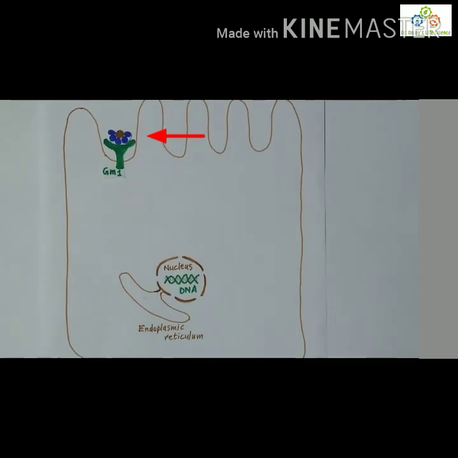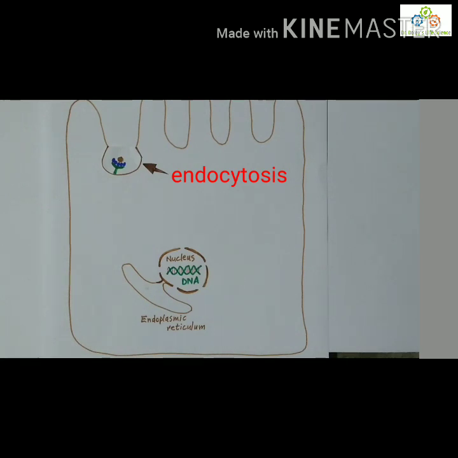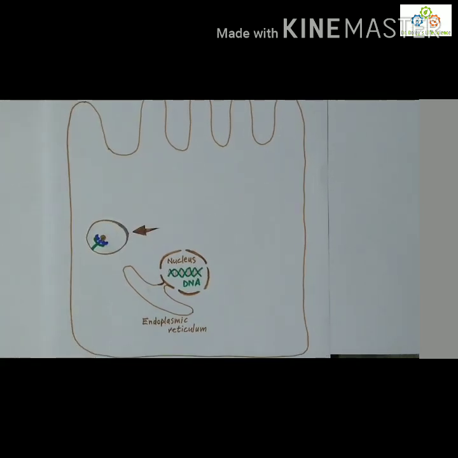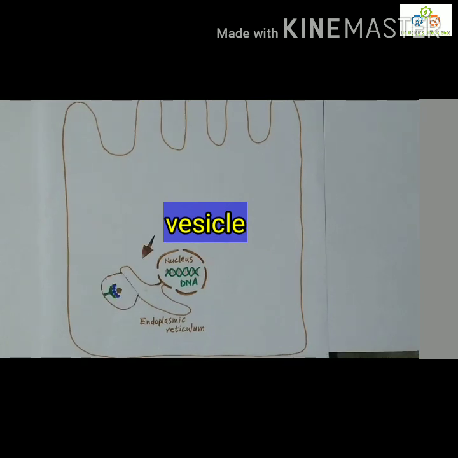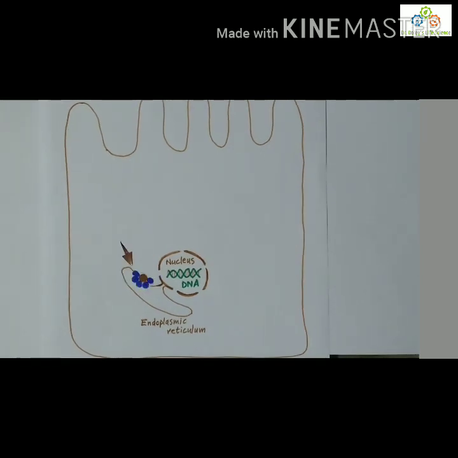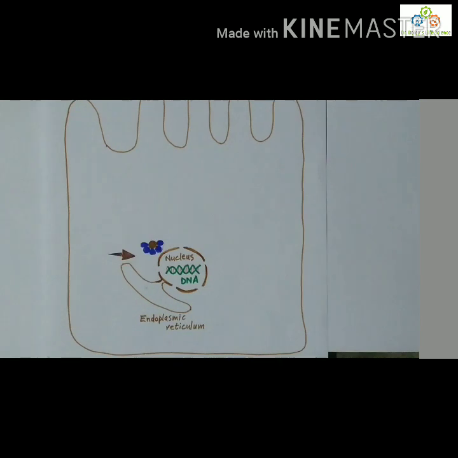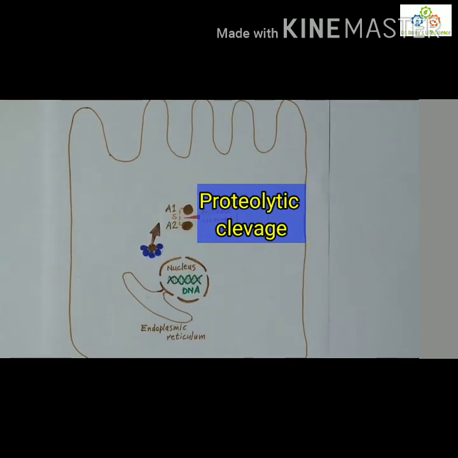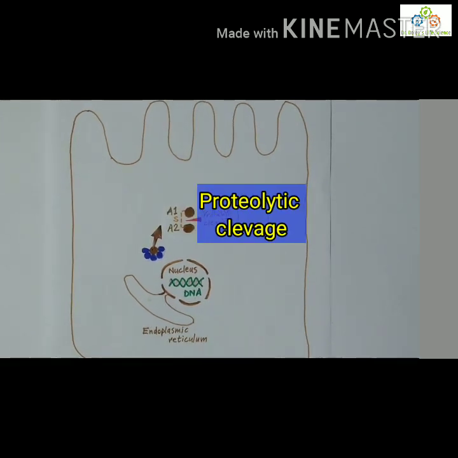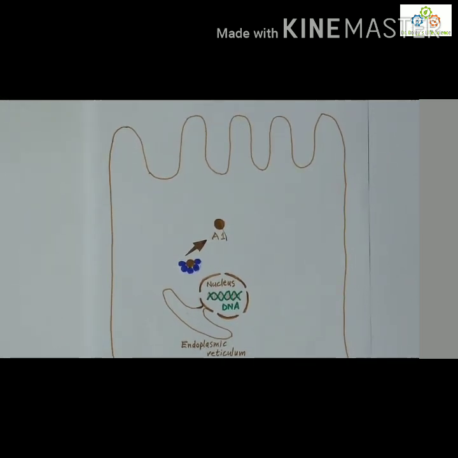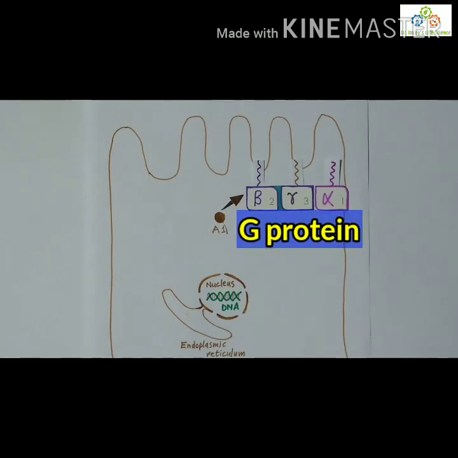It triggers endocytosis of the AB toxin, and the vesicle containing the AB toxin goes to the endoplasmic reticulum, and from the ER it's released into the cytosol, and the A domain undergoes further proteolytic cleavage between the A1 and A2 domains, which were previously held together by a disulfide bond. And when A1 is released, it mainly targets G protein, and we all know that G